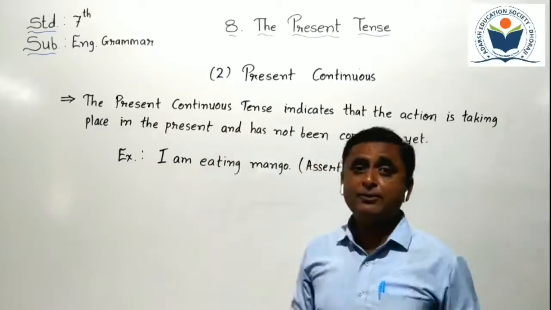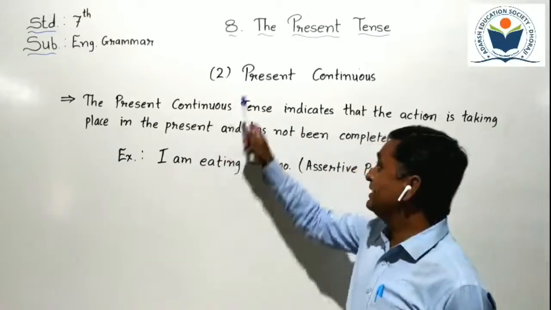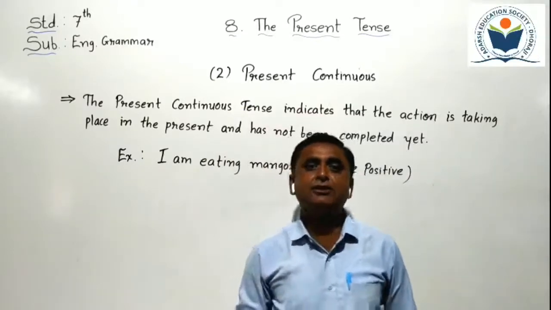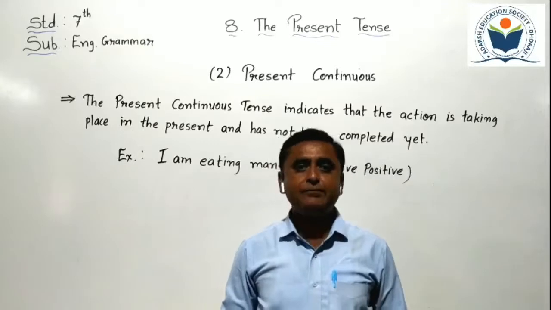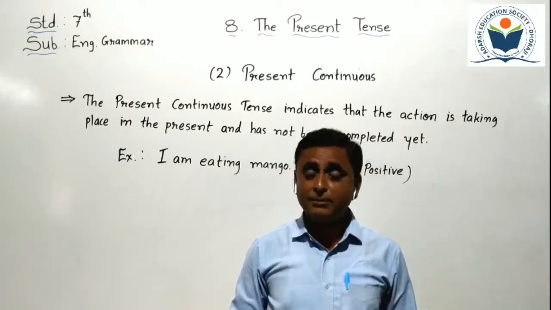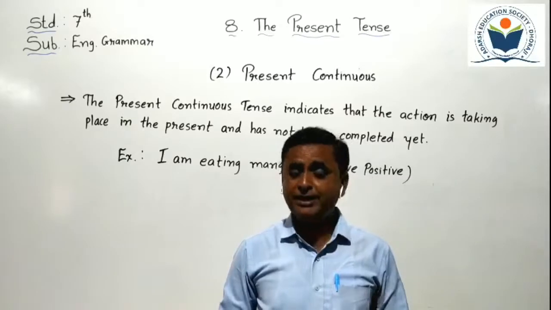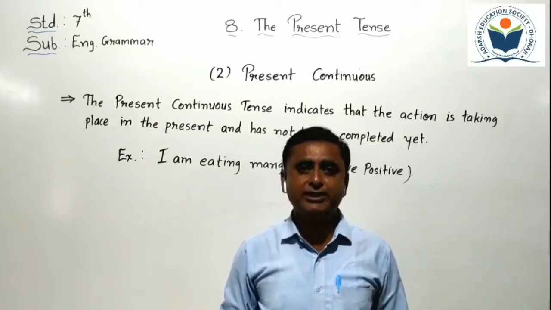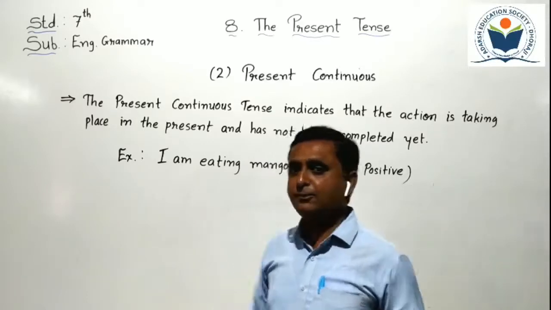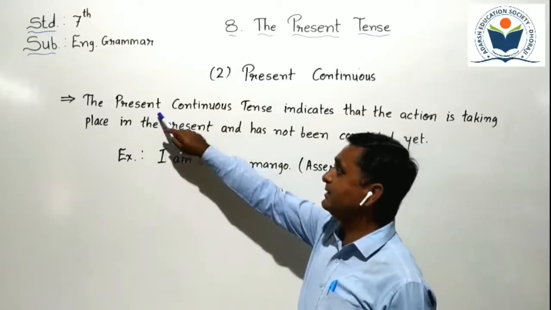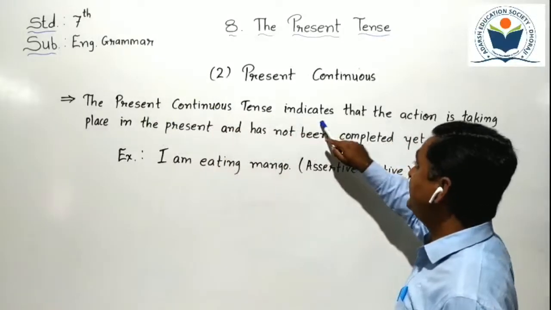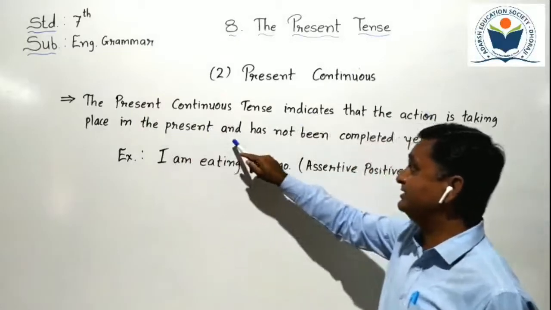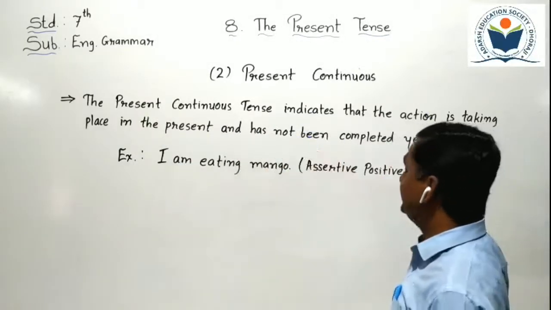Second tense of lesson number 8 is the present continuous tense. Present continuous tense structure is am/is/are plus V1 plus ing, as you know very well. But where we have to use present continuous tense, we have to learn here. So first of all I read here: the present continuous tense indicates that the action is taking place in the present and has not been completed yet.